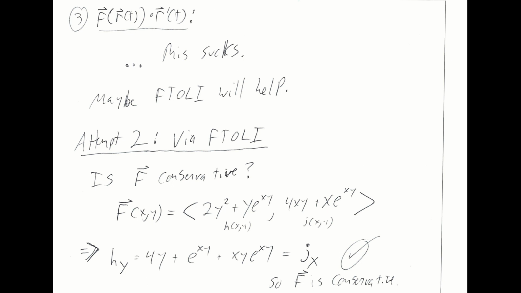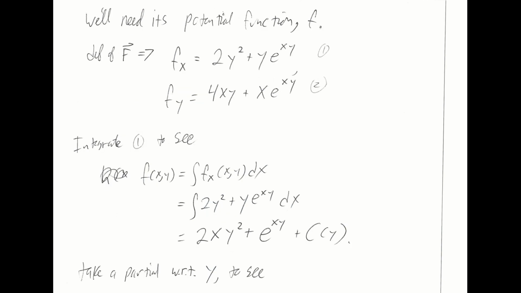The fundamental theorem of line integrals is going to apply, and maybe we actually have a shot at doing this. So we are going to need the potential function for this conservative vector field, little f. The fundamental theorem of line integrals tells me that the integral of the gradient of little f is just going to be given by the value of little f at the endpoints. So I'm going to have to find little f. And this is something we practiced a few lectures ago, finding the potential function for a conservative vector field. In fact, this is why we practiced it, so we could make use of it here.